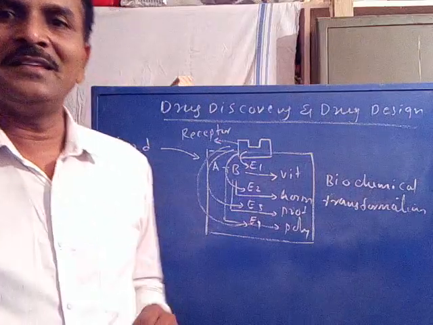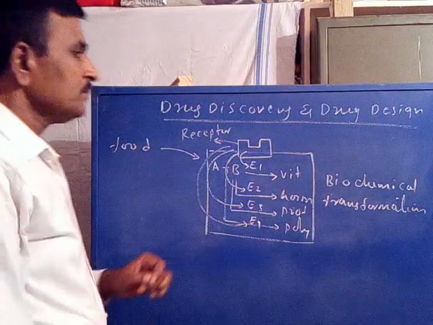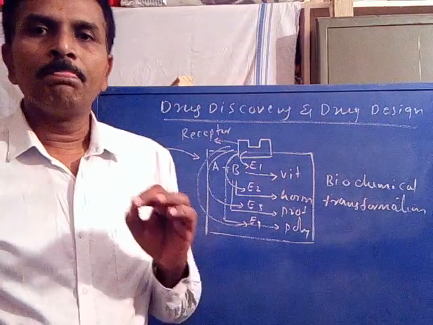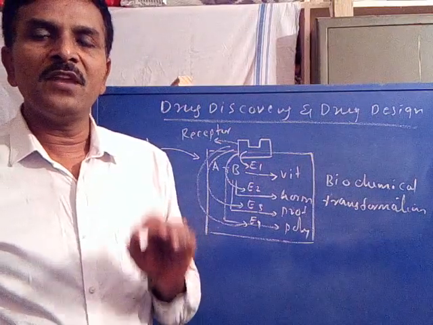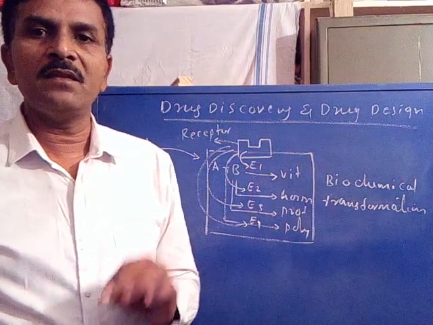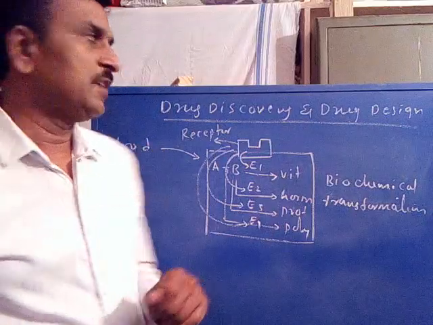Now, certain conditions where, as I already told, the receptor is a conservative or sensitive area present on a cell surface with a specific functional group.